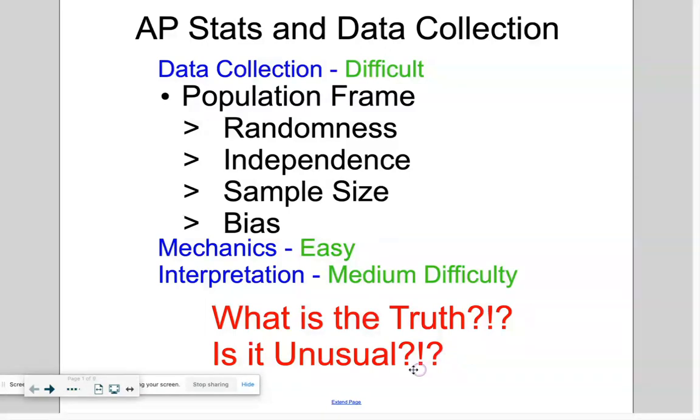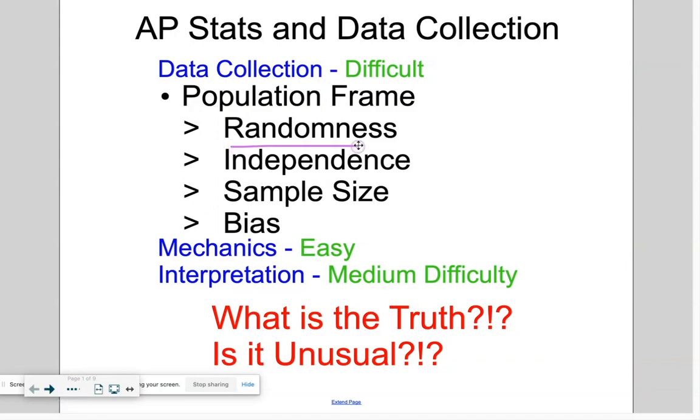So, how do we prove something is unusual? That's what we're going to talk about today. The truth part here, we're going to get into more later. The percentages and means and stuff will come later. But the idea we want to look at today. All right, so let's get right into it. I mean, that's kind of the big picture of the year, right? So let's get into today's.